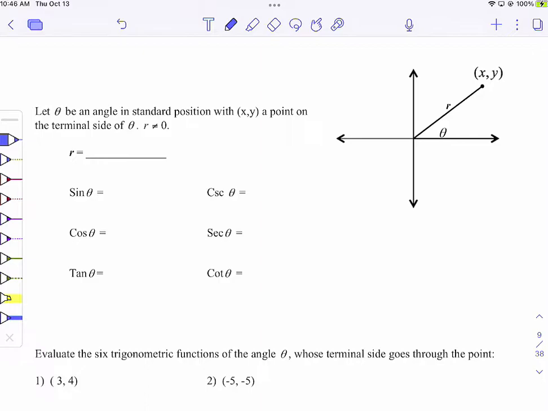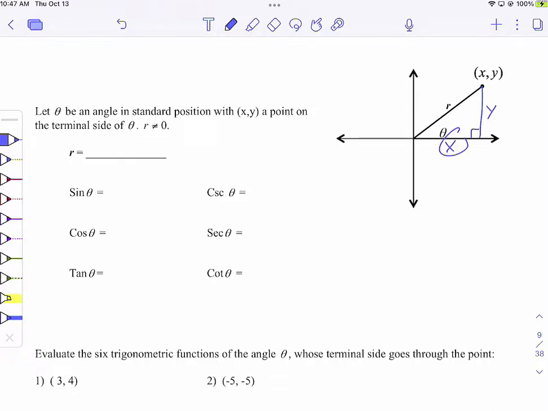You know, it says r can't be 0 here. So besides on the origin, from any point anywhere on the coordinate plane. Okay, so draw a right triangle and label this x and label this y. We'll talk about creating these right triangles. If you wanted to find r and you knew x and y, what would you do?